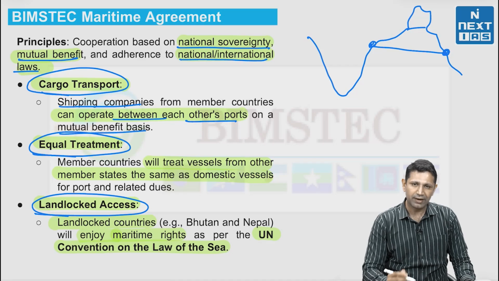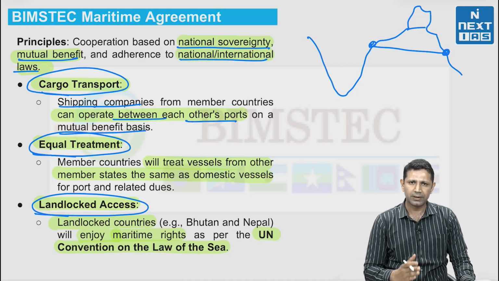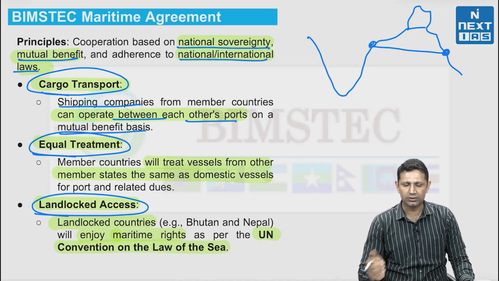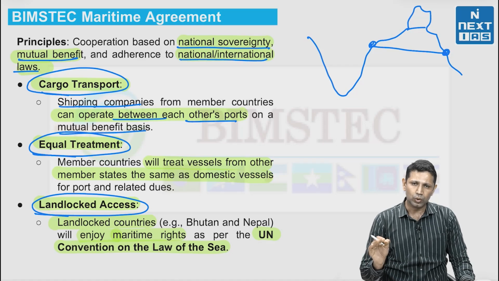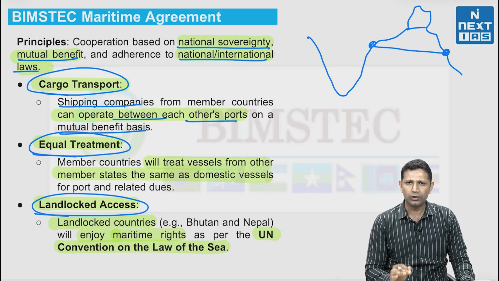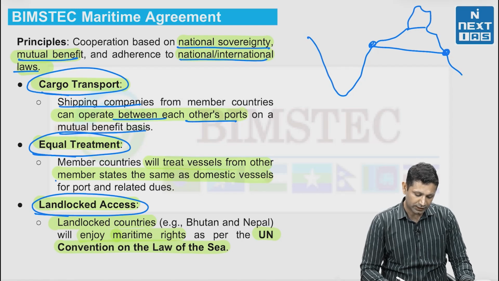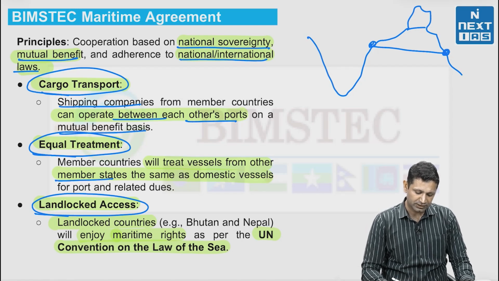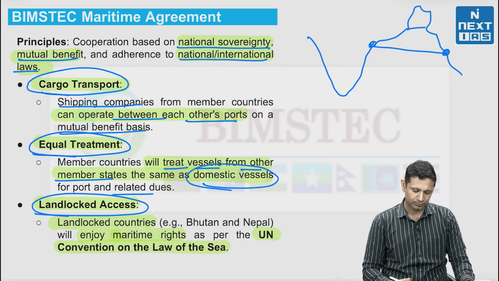Secondly, when companies are operating from other nations' seaports, those countries are going to treat the shipping companies as their own. It says that member states shall treat vessels from other member states similar to domestic vessels.